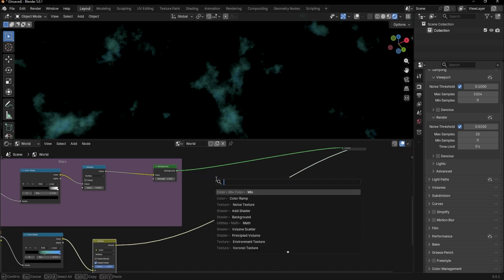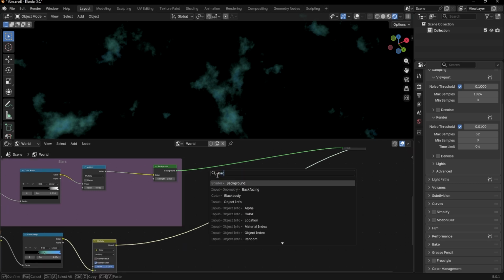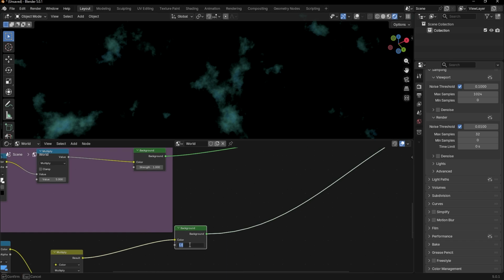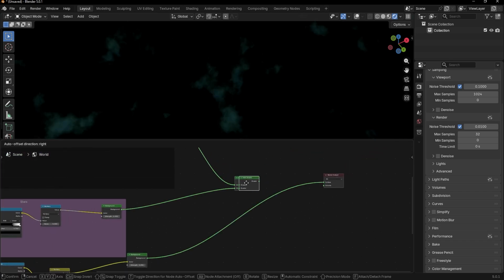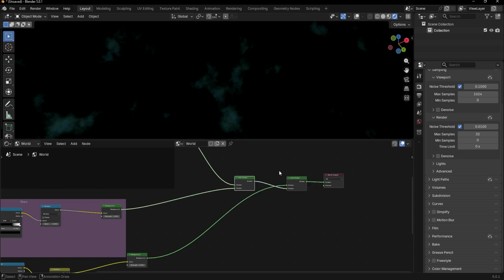So add a background shader, set this thing to 0.25, duplicate the add shader and add this to shader.